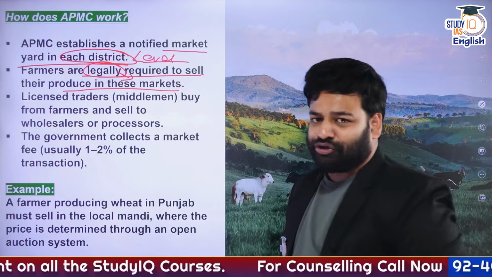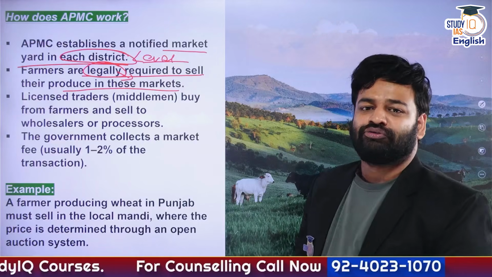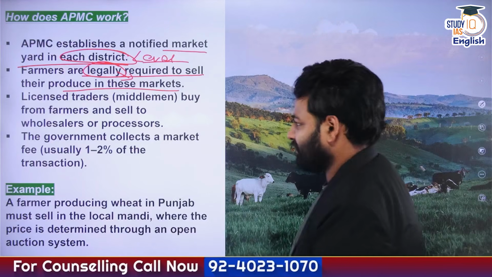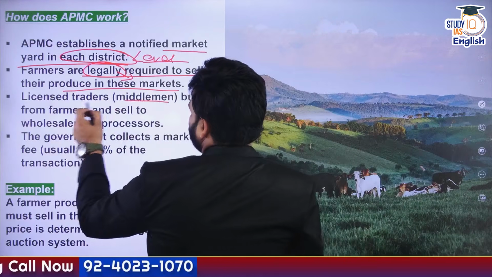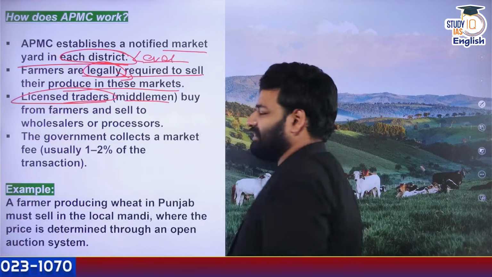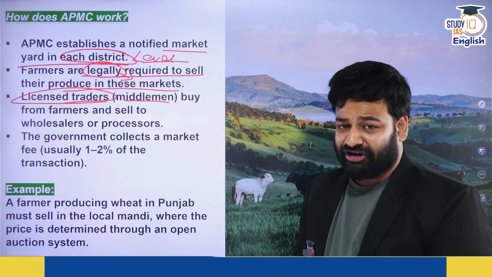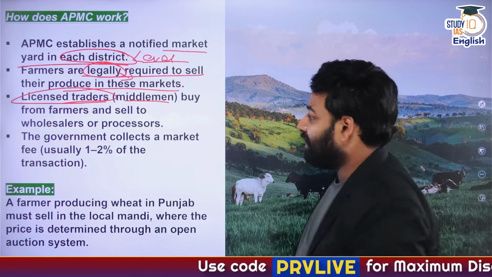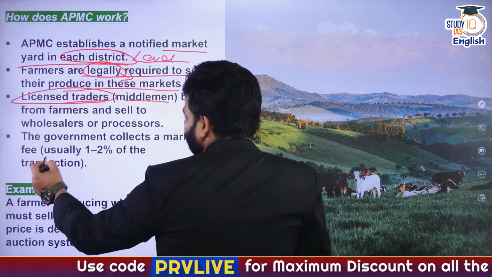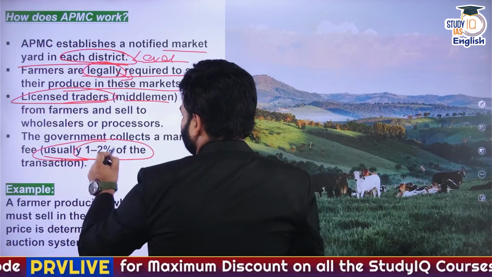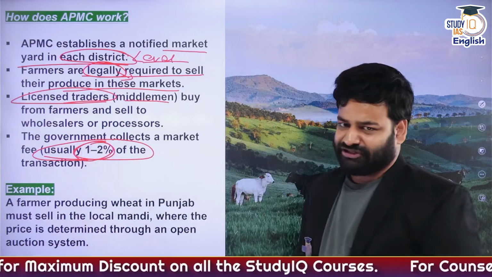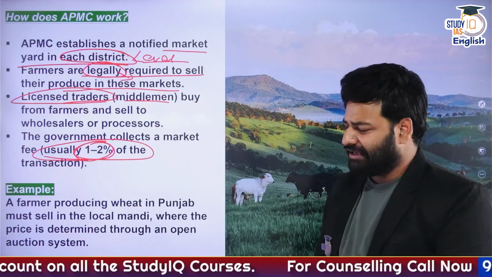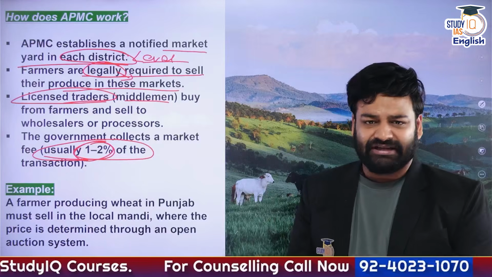If you want to interact with the government, please come to the mandis, the notified markets. Then the middlemen are licensed by the government itself. They are licensed traders, so they have to follow the norms of MSP. The government collects a market fee, usually between 1 to 2% of the total transaction. Simply, a nominal fee is taken by the government.